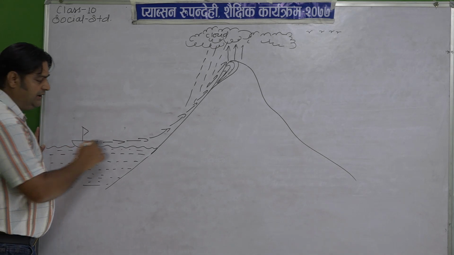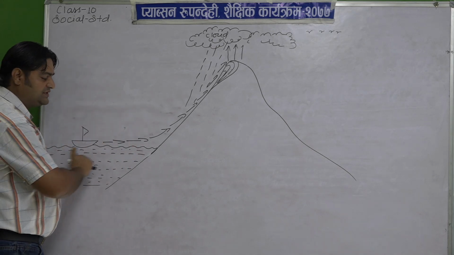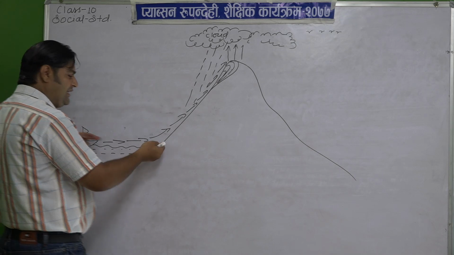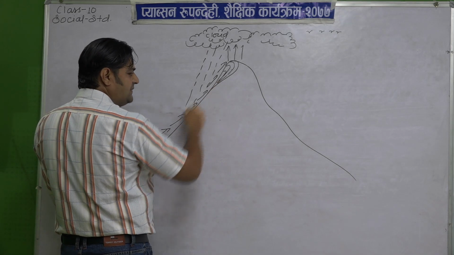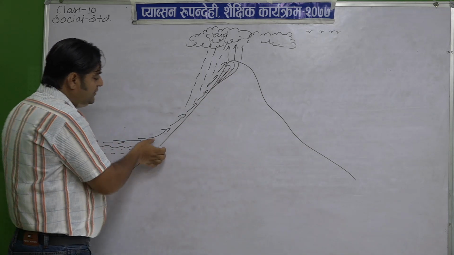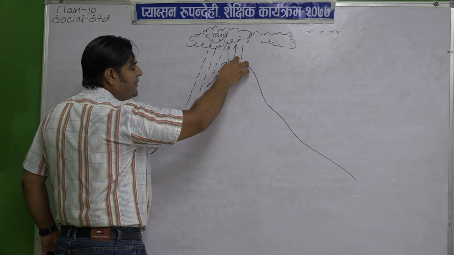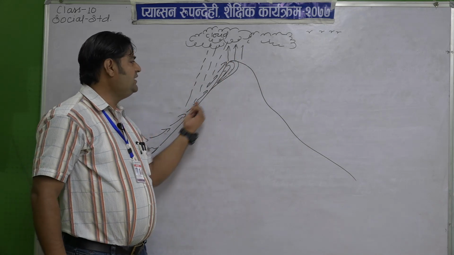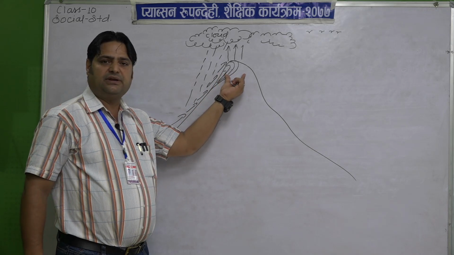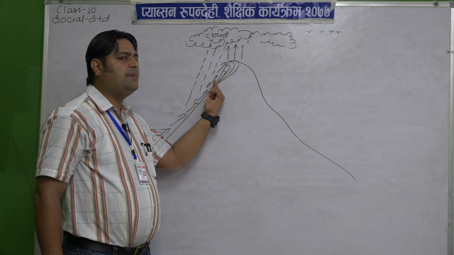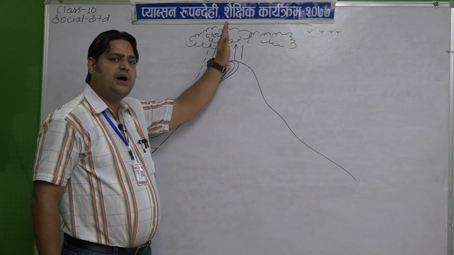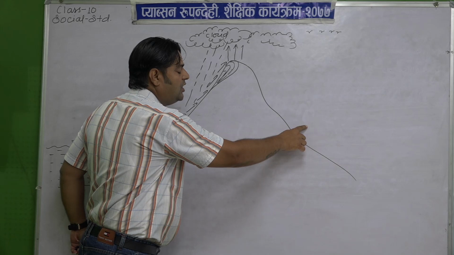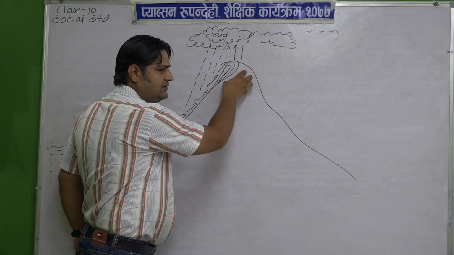When the rain bearing wind blows from seas and oceans towards the landmass, slowly and gradually it goes up the slope of this mountain. When the rain bearing wind reaches the top of the mountain, or we can say the summit, then that rain bearing wind is blocked by the summit and compelled to change its direction, and it goes what? Up. The rain bearing wind is not allowed to come this side because it is blocked by the summit.